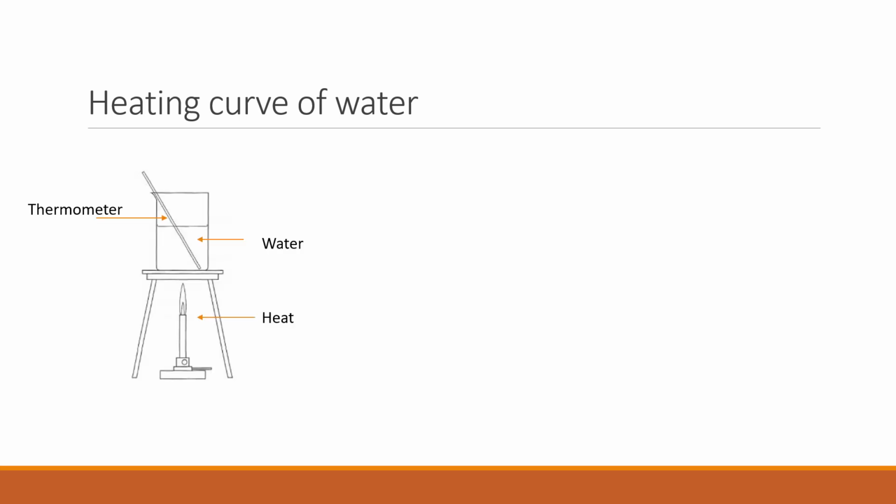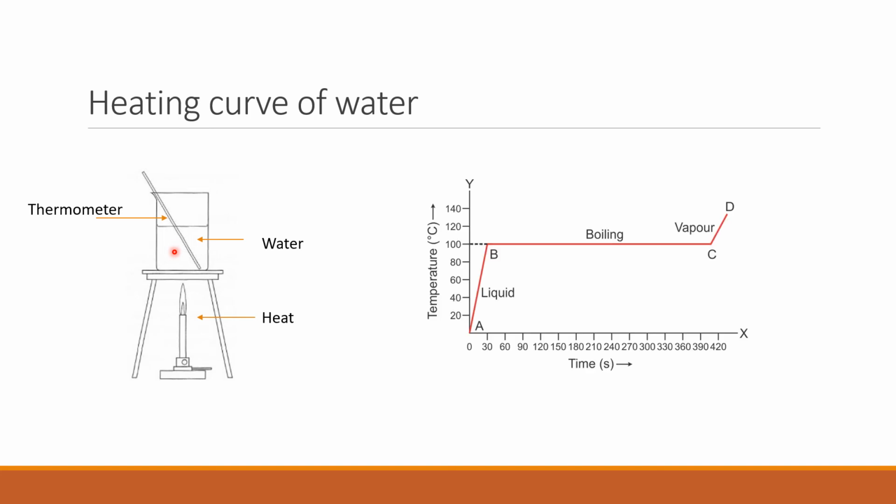Heating curve of water. Take some water in a beaker, place a thermometer in it, heat the flask till water starts boiling and the beaker contains vapor. At this stage, it is observed that bubbles are formed throughout the water. This indicates that boiling occurs throughout the volume of the water. Let's see what the graph says.